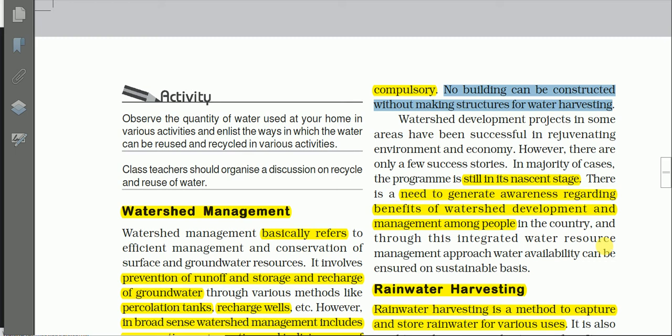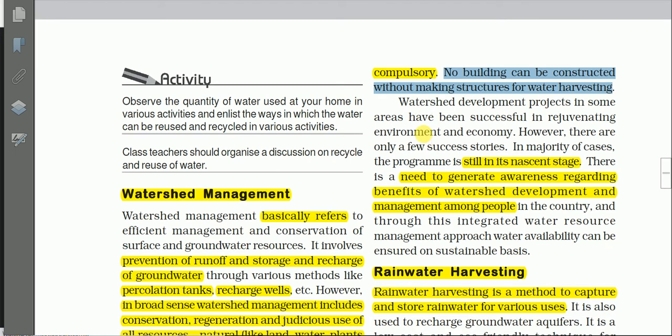When we construct a house, the construction process must include a structure for rainwater harvesting, for storing and collecting rainwater. This is mandatory, compulsory, and they have the legal provision to punish those defaulters. So these are the different programs implemented by the central government as well as the state governments.